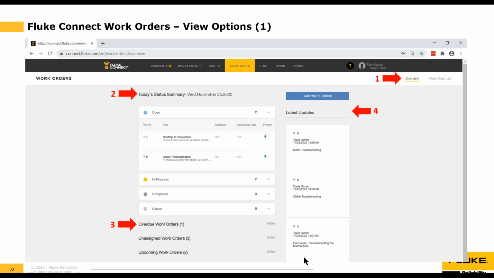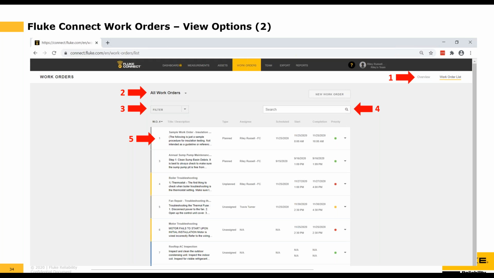Now in this case, I can see these are all blue, so these are all open work orders. They haven't been worked on yet. Travis Turner has been assigned the fan repair work order, the chiller troubleshooting work order, and the motor troubleshooting work order. But he has not started any of these. The status has not changed from blue to in progress. So I might want to talk to Travis and ask him why he hasn't started working on any of the work orders he has assigned to him.